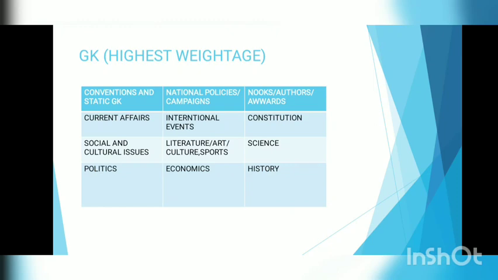Sorry, it is not nooks, it is books. Books and author awards are very important, as the name of the author comes, the name of the book comes, the year in which the book was published, and the name of the award comes, like the Oscar awards, the Nobel Prize awards, the national awards. So this type of awards comes in the examination. After the awards, constitution. Many questions are made from the constitution and from the president, vice president, these polity chapters. After constitution, science, then history.